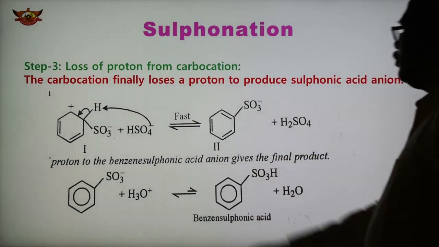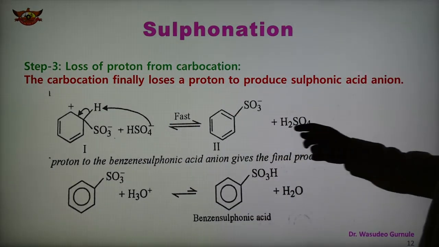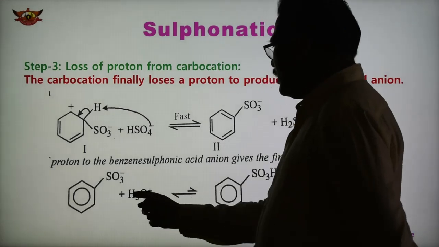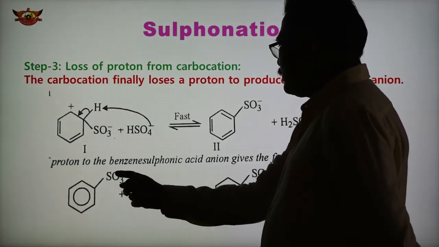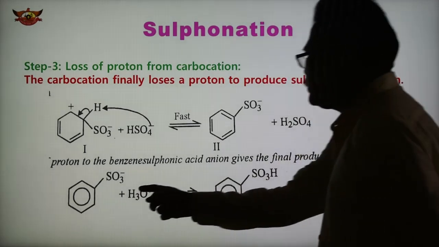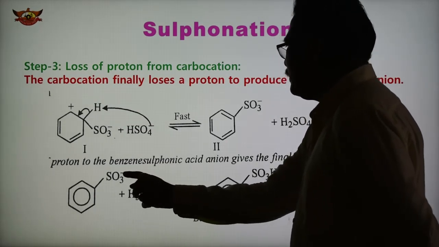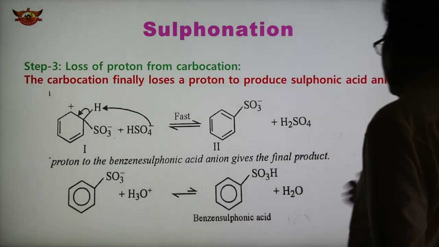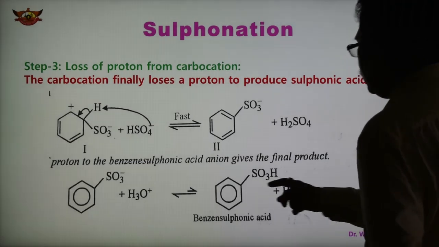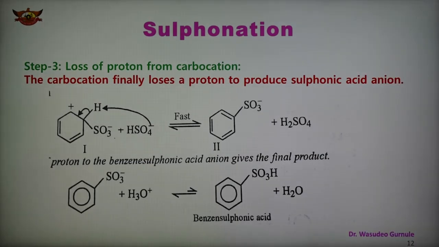After that, this structure reacts with the H3O plus, and SO3H is formed, H2O is removed, and this is the compound known as benzene sulfonic acid. So in the third step there is a loss of proton from the carbocation and we obtain the final product, benzene sulfonic acid. So these are the 3 steps involved in the sulfonation electrophilic substitution reaction.